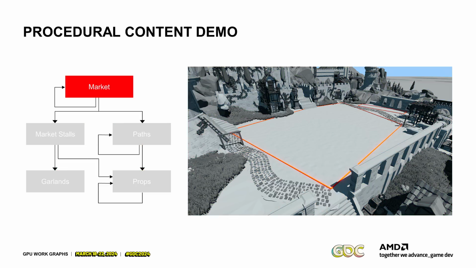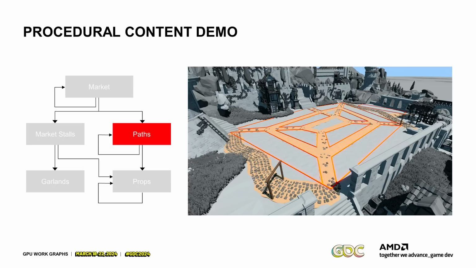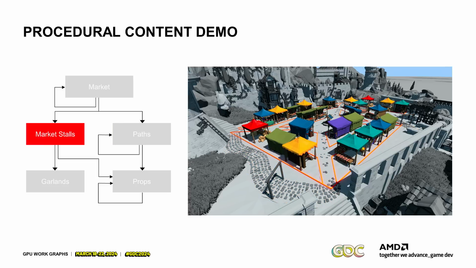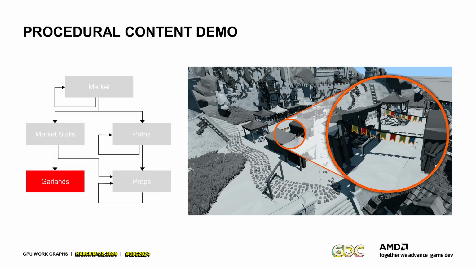So the first step is the market. We just define the polygon in which we want the market to grow, and then we recursively subdivide this polygon. This is this step here. That creates the areas where the market stalls go in and where the paths are. Then we create those paths, and you can see it connects here with the remaining paths. Then we place the market stalls. Then we have those guirlands here to connect them. This is another node in the graph, which is just run after the market stalls have been placed.